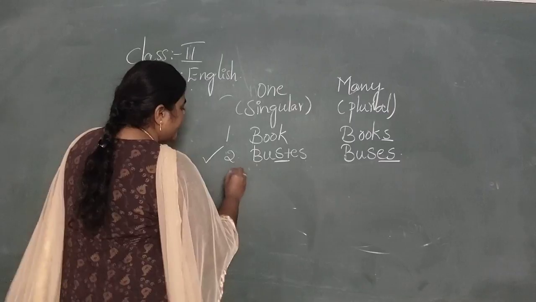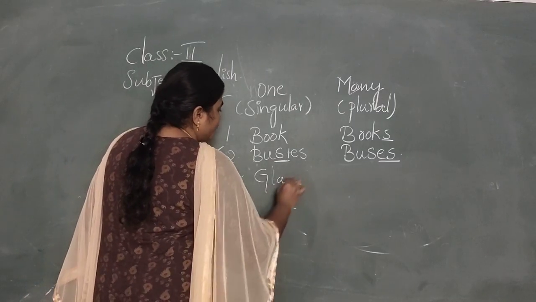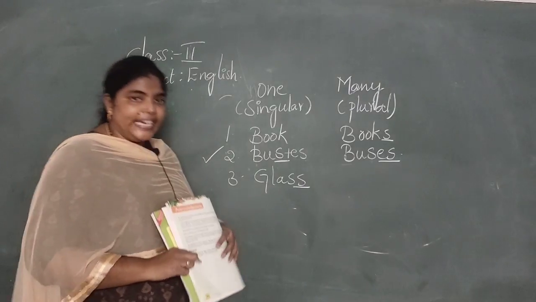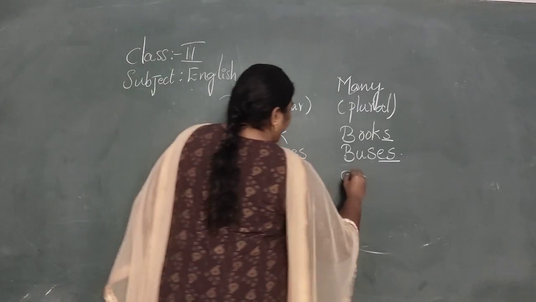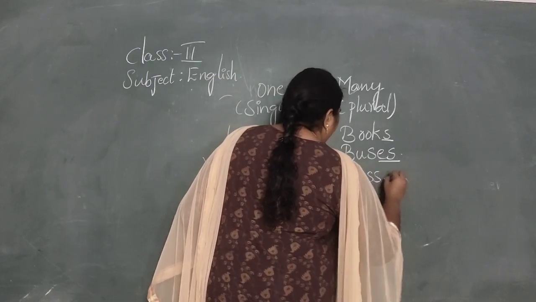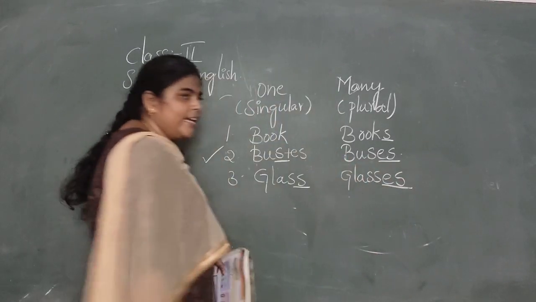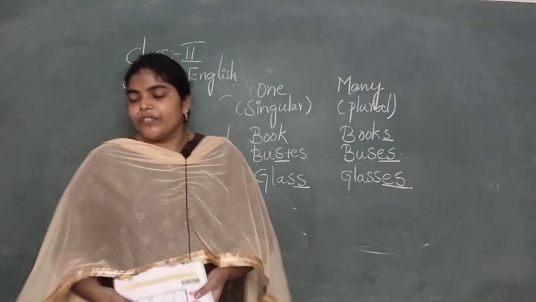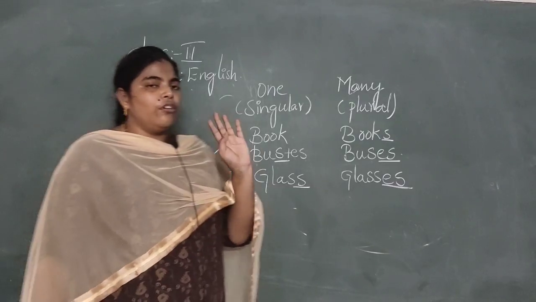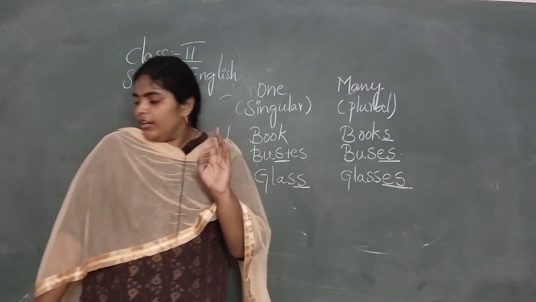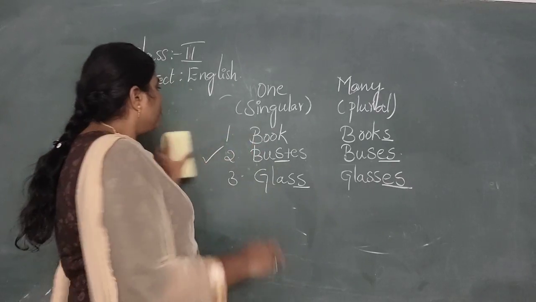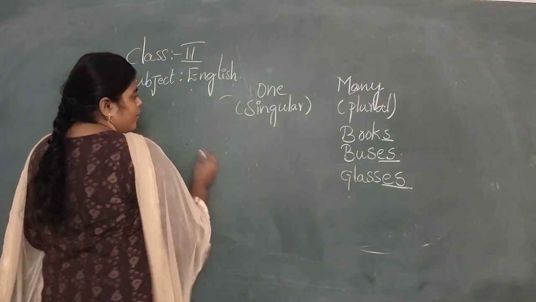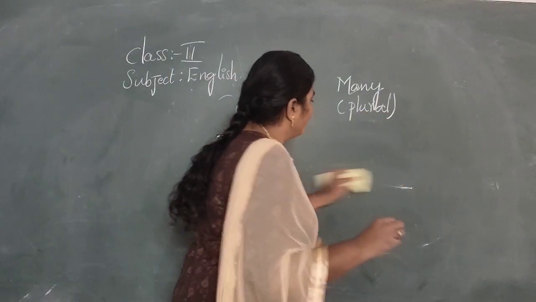And next, see, glass. Here also, G-L-A-S-S is glass. What is the last letter? S. So we are writing the plural form of glass as glasses. What is that? Glasses. Okay. So I will give you 3 to 4 names, and you have to write the plural form of those.